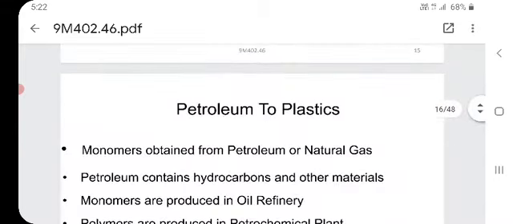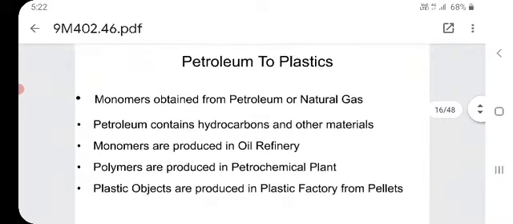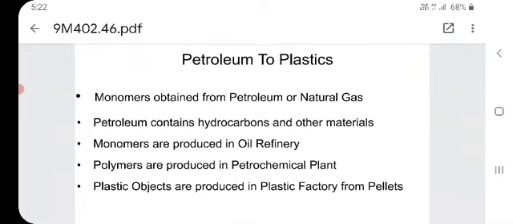Now, petroleum to plastics. The monomers are obtained from petroleum or natural gas. So what does petroleum contain? Petroleum contains hydrocarbons and other materials.